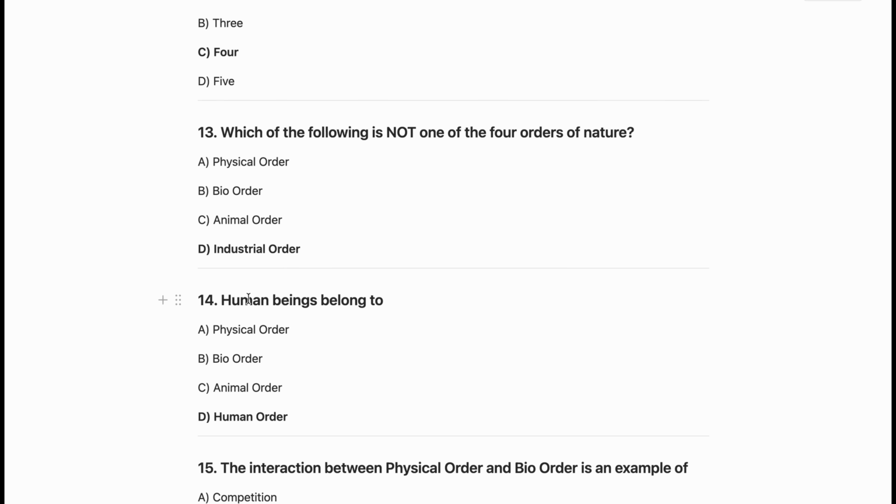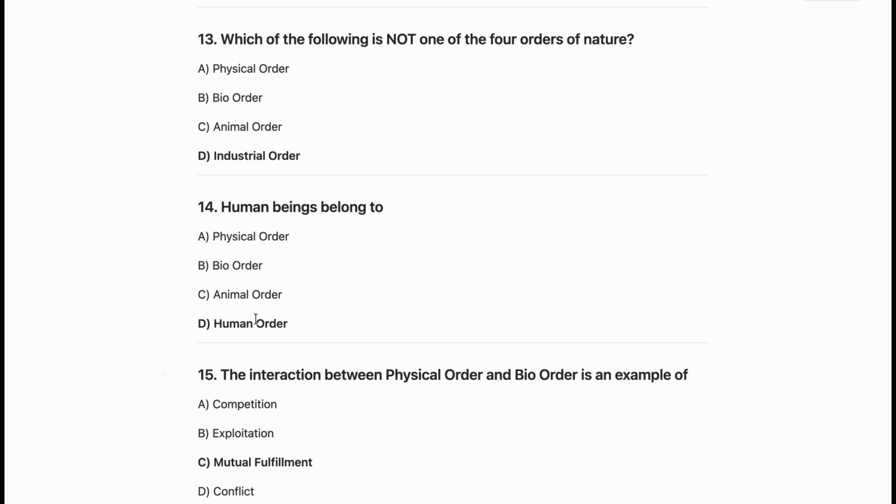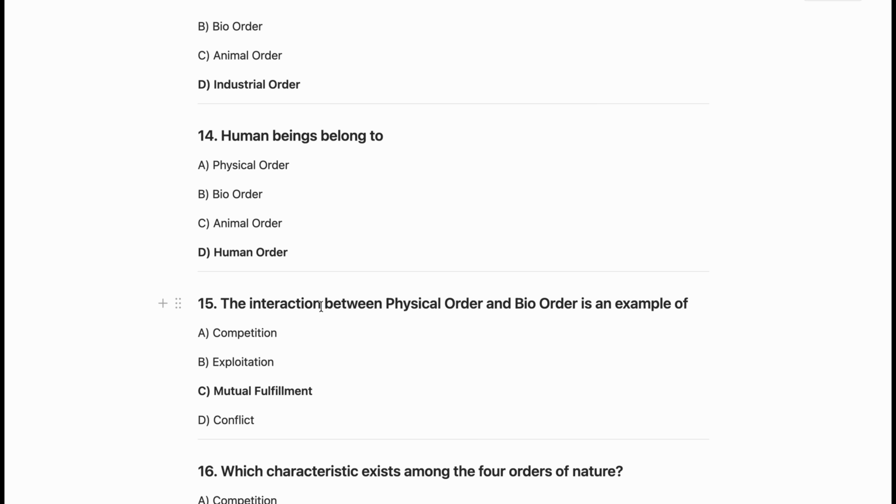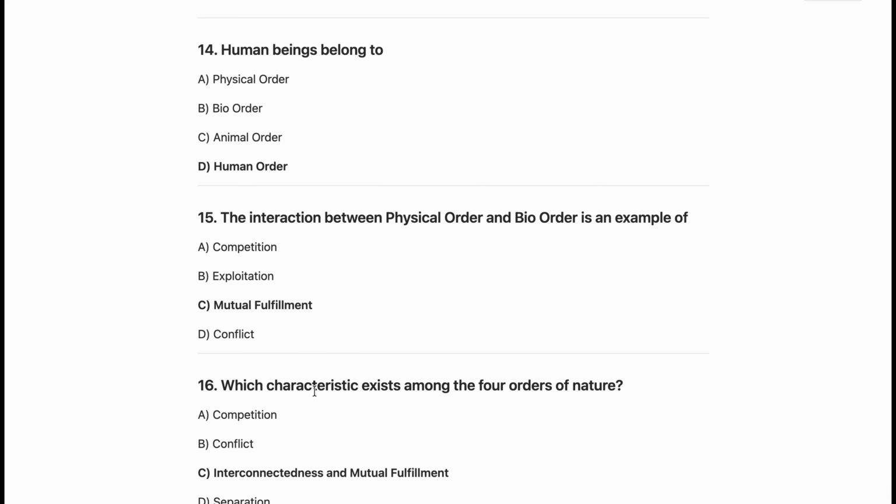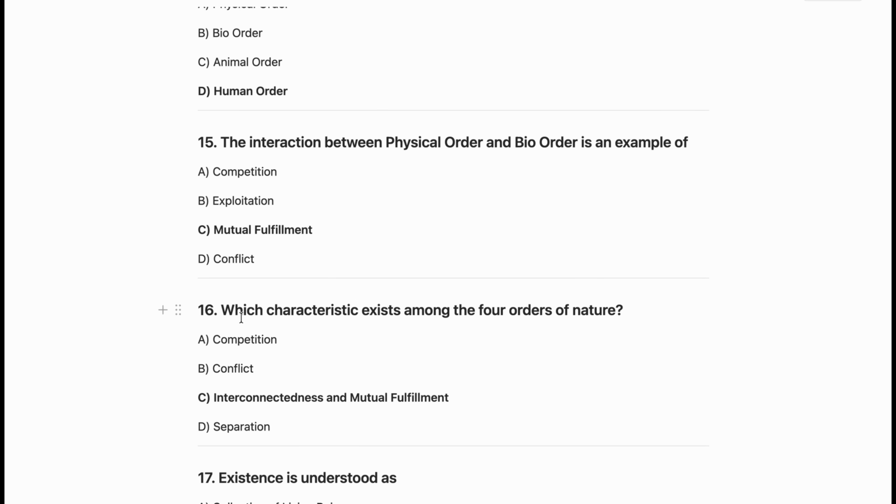Now, the next question is human beings belong to human order. We can easily know. So, D is the correct answer. The interaction between physical order and bio order is an example of mutual fulfillment. So, C is the correct one. Now, the next question is which characteristic exists among the four orders of nature? So, C is the correct answer, which is interconnectedness and mutual fulfillment.